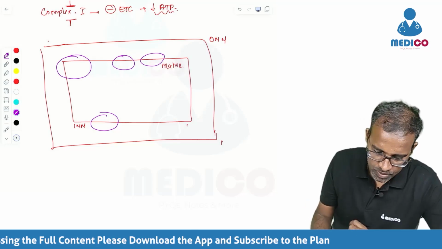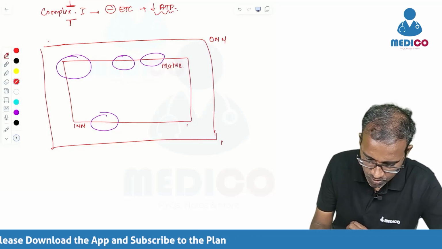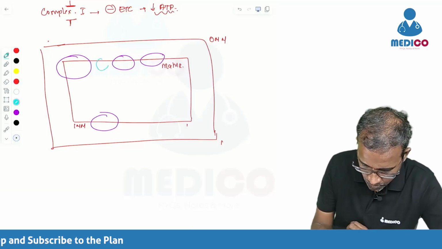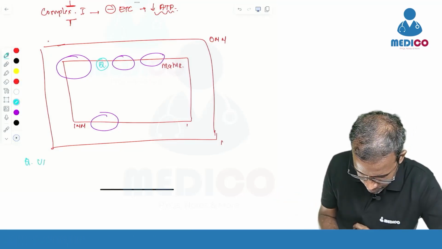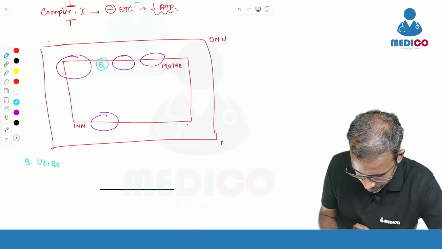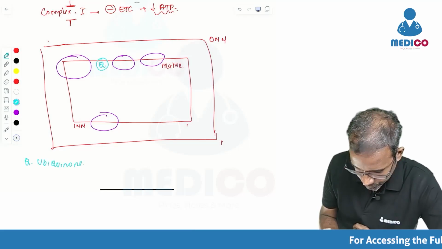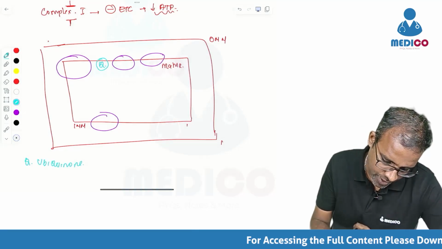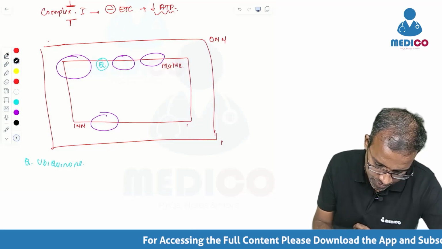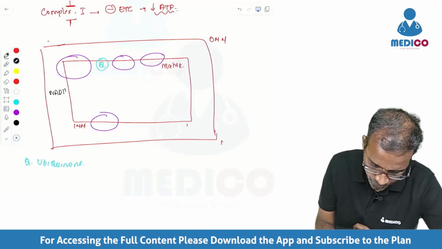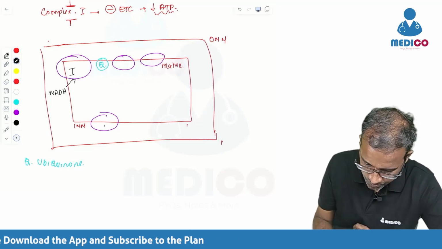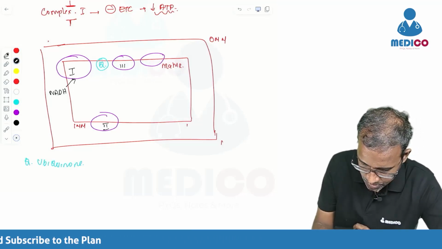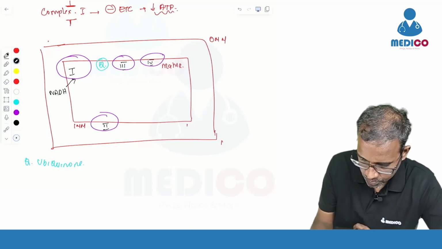There is something called ubiquinone, which is also called coenzyme Q. First, NADH enters into complex 1. This is complex 1, this is complex 2, this is complex 3, this is complex 4.